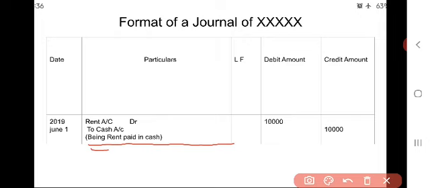We have to show like this, we have to write like this. So then the writing of the entry will be completed.